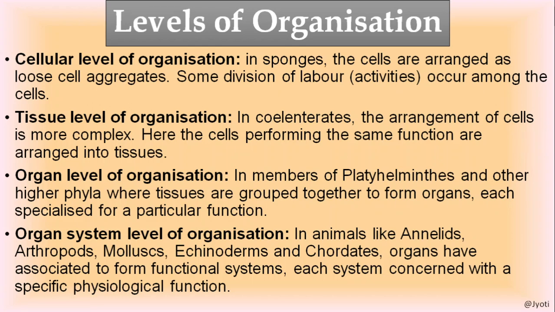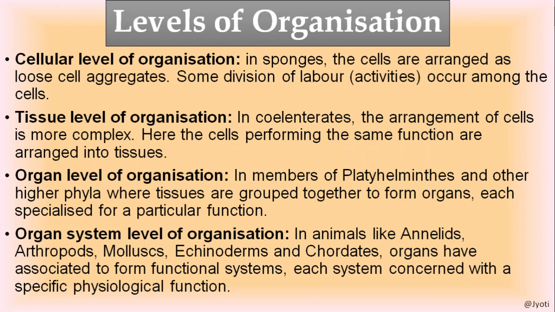That means here different organs are aggregated together or work together to perform a particular function. For example, take the digestive system in human beings. In human beings, the digestive system consists of several organs.